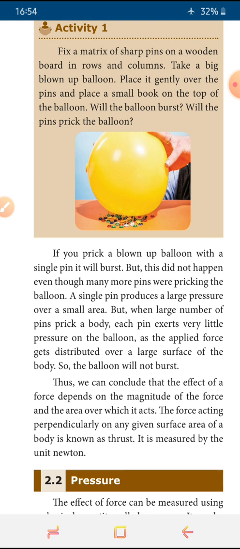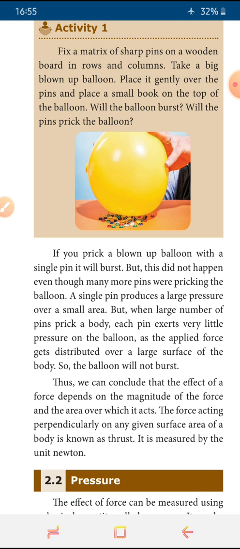With many pins, the balloon is pricked but does not burst. We do the same experiment with a single pin, and that single pin makes the balloon burst.